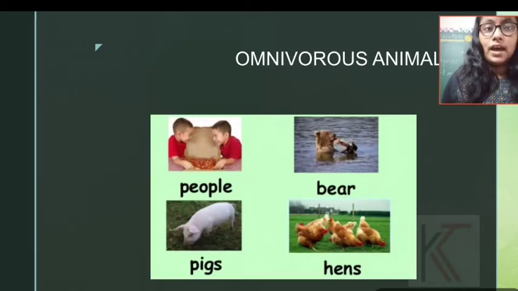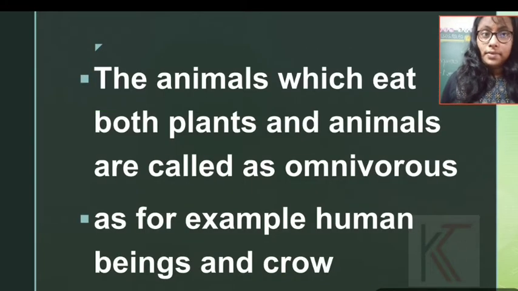Next, it will come the omnivorous animal. So omnivorous animal means what? The animals which eat both plants and animals are called omnivorous, such as human, crow, bear, pig. So all are examples of omnivores.